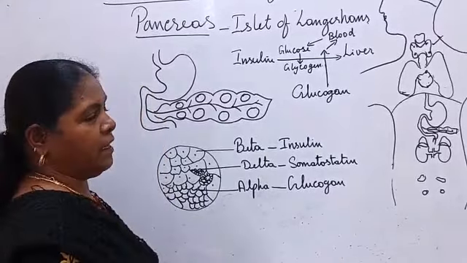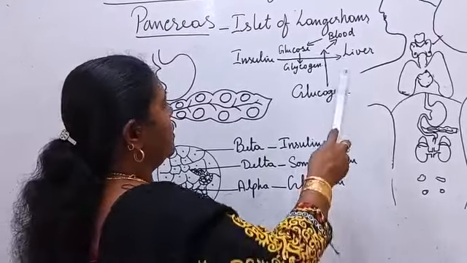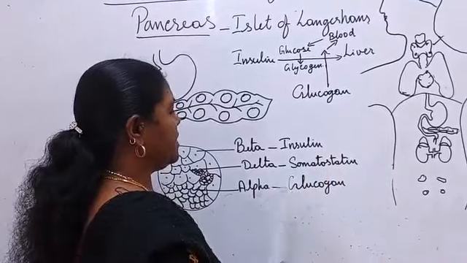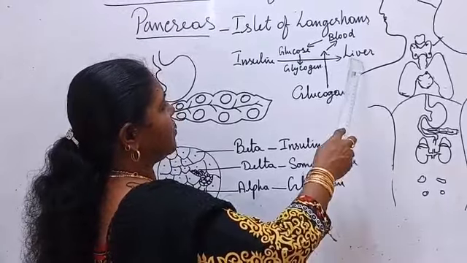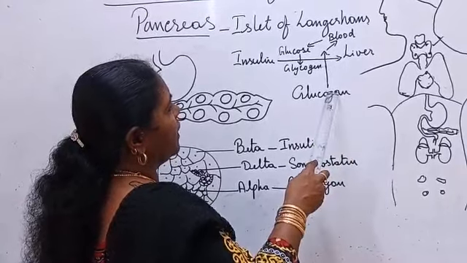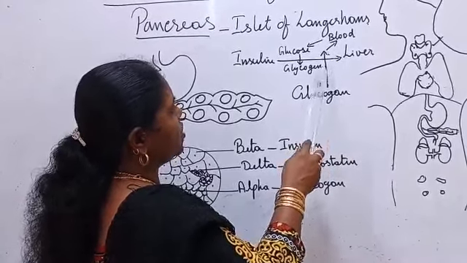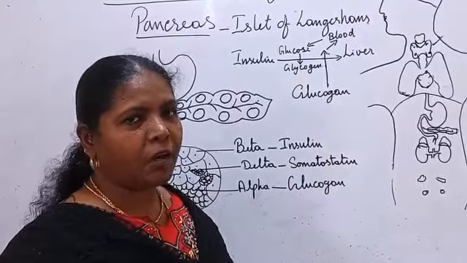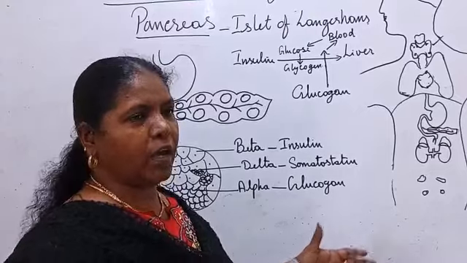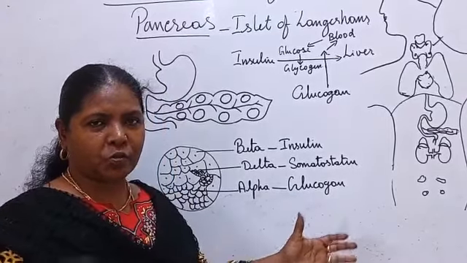So whenever we need glucose, the alpha cells secrete a hormone called glucagon. It induces the liver cells to convert the glycogen into glucose and send it to the bloodstream. So both function together.